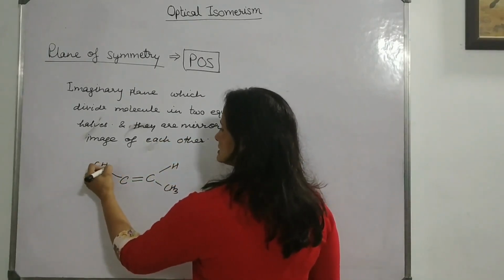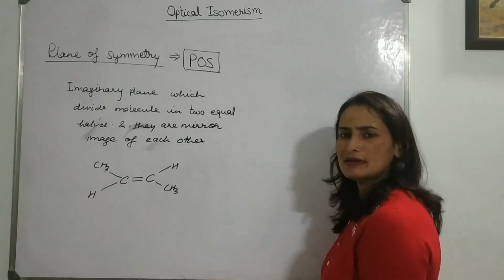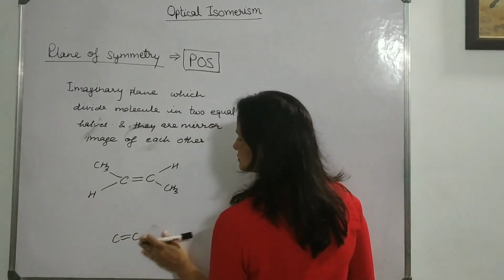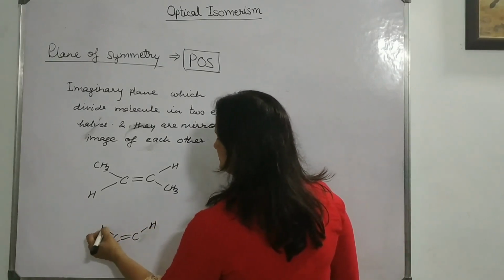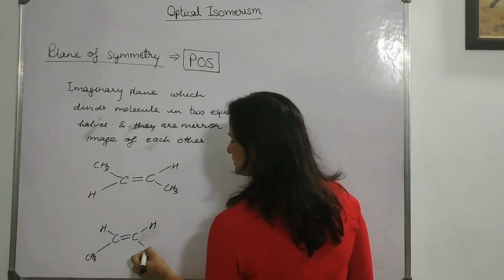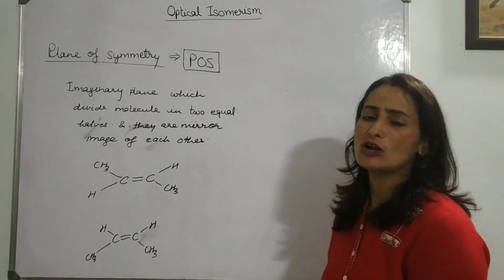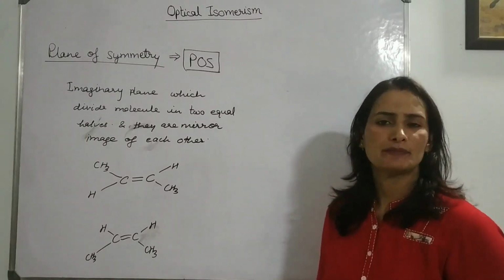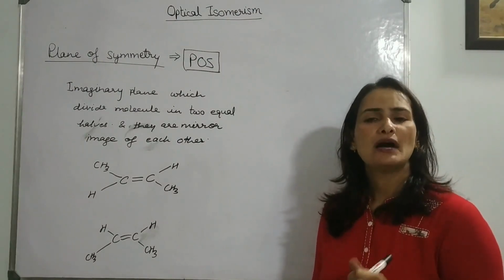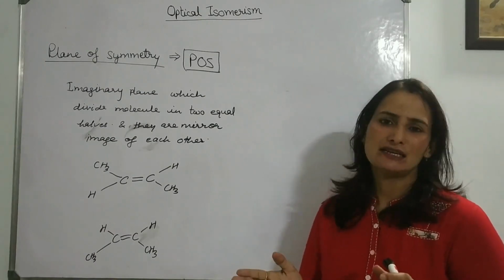For example, let's suppose you have this. Either you have cis or trans, like this one. This is the trans isomer, geometrical, and this one is the cis isomer. I am going to draw. There is always the POS. If your molecule has sp2 or sp hybridization, what are the sp2 and sp hybridized structures? sp hybridized means linear, sp2 hybridized means trigonal planar. Both structures have planarity in the molecule.